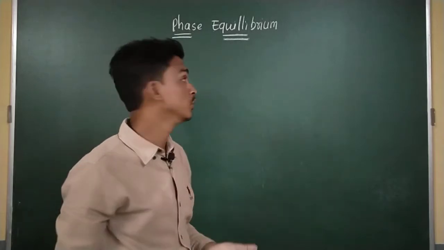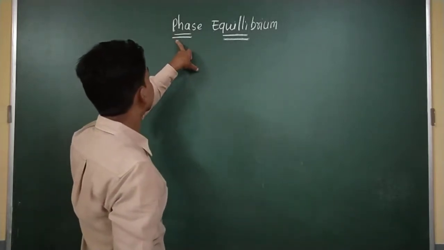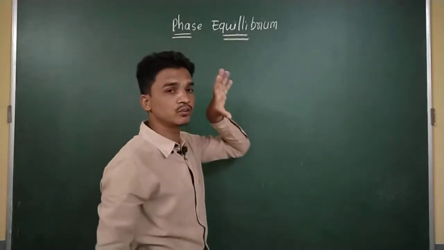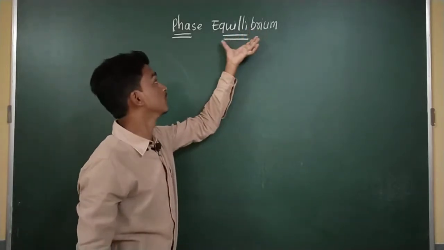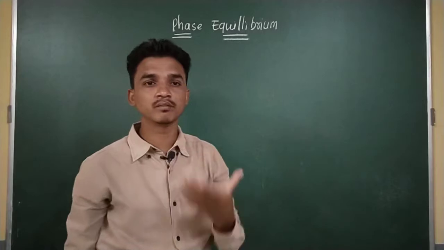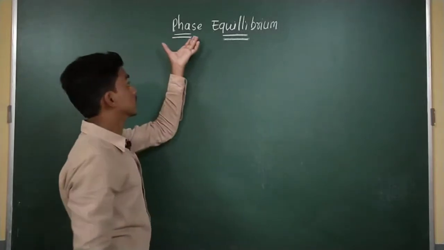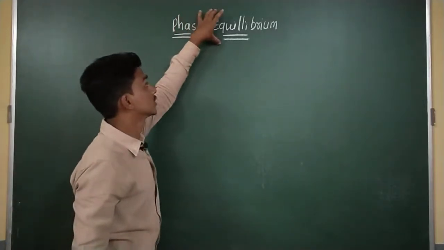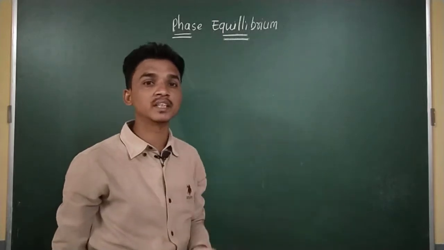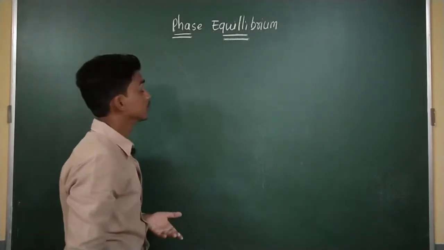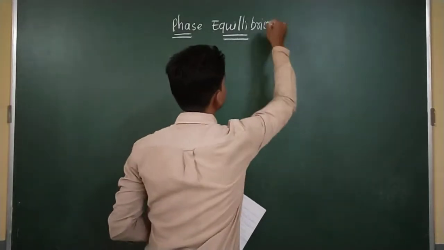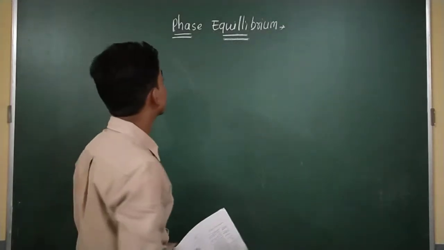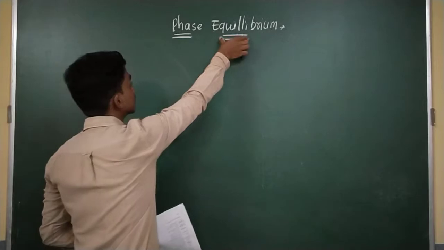is new to you. That's why we have to know what is meant by phase. In this phase equilibrium chapter, we study how two phases, or three phases, or more than three phases exist in an equilibrium state, and at what conditions, that is, at what temperature or at what pressure or concentration. So these two words are very important.